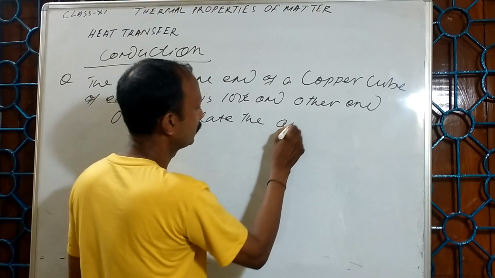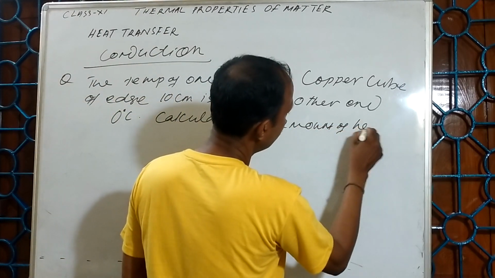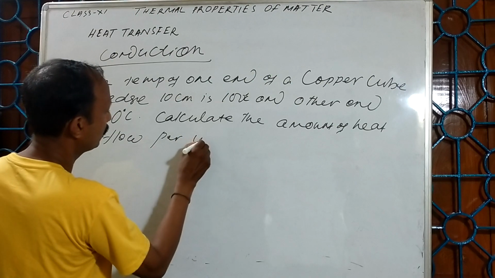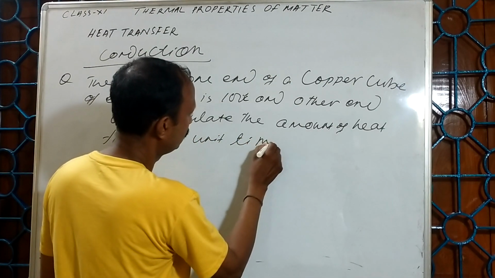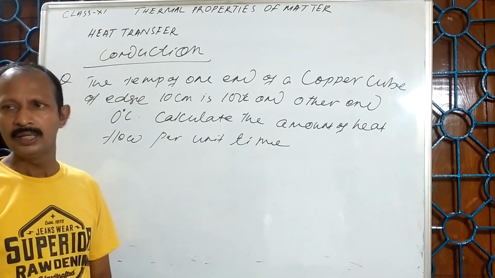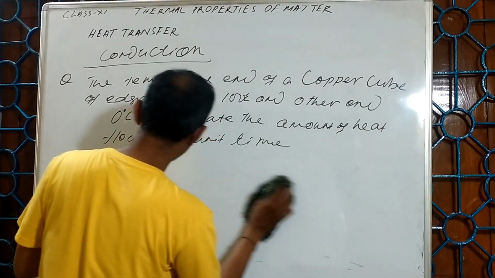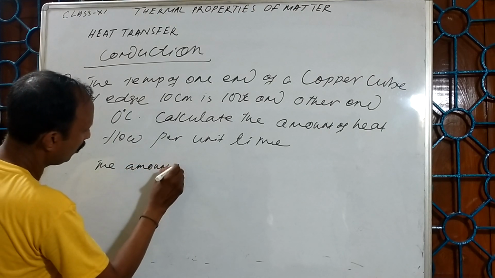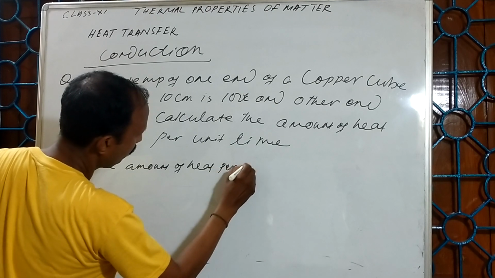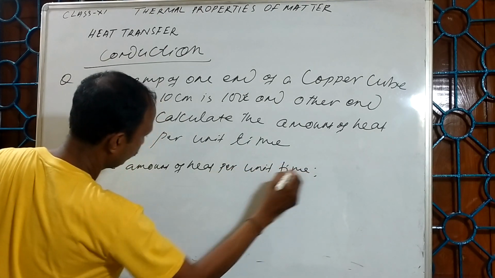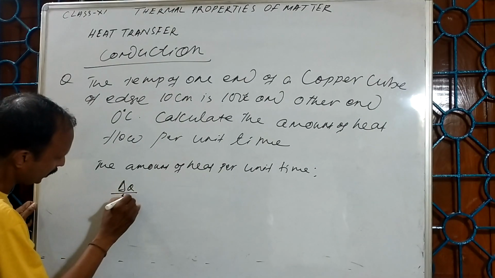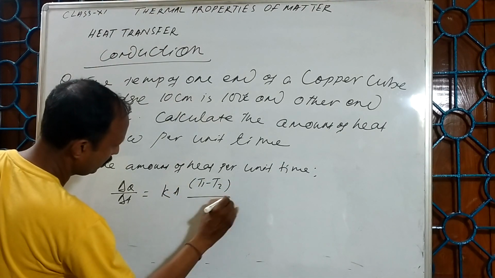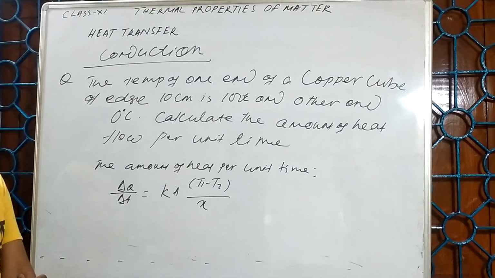Calculate the amount of heat flowing per unit time. The formula is K into A into the difference in temperature upon the length of the conductor.